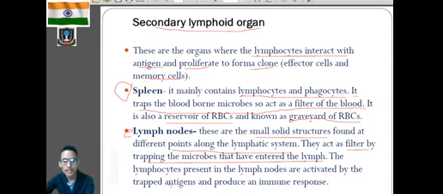Now, the lymphocytes present in the lymph nodes are activated by the trapped antigens and produce an immune response. So those lymphocytes present in the lymph nodes will be activated when they trap the antigen. When the antigen enters the lymph nodes, they will trap it and trigger the immune response in the body of an individual organism.